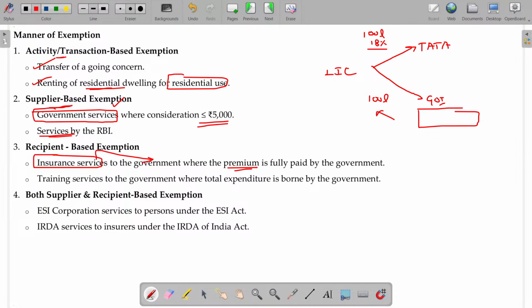If the service is rendered to whom? Government. Similarly, training services to the government where the total expenditure is borne by the government. You might have heard about the NCVT, SCVT, National Council for Vocational Training. Lots of training programs are now offered by the government now and then. Have you heard about those schemes? Skill development programs, Skill India. There are a number of programs. Now, most of the colleges attach those programs to their own curriculum, and the students get extra certifications without any additional fee payment.